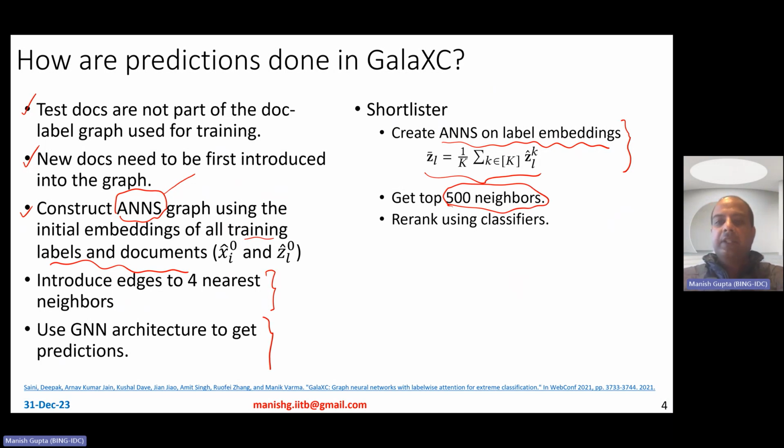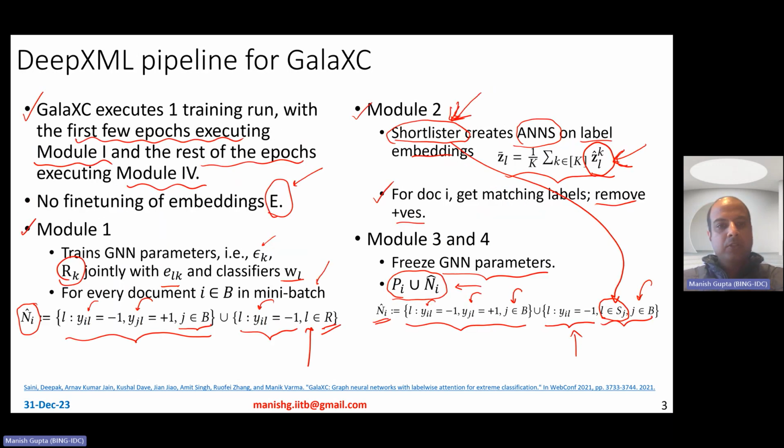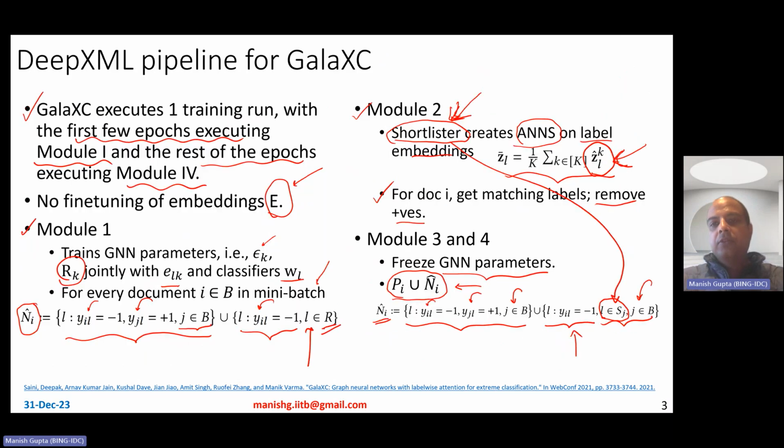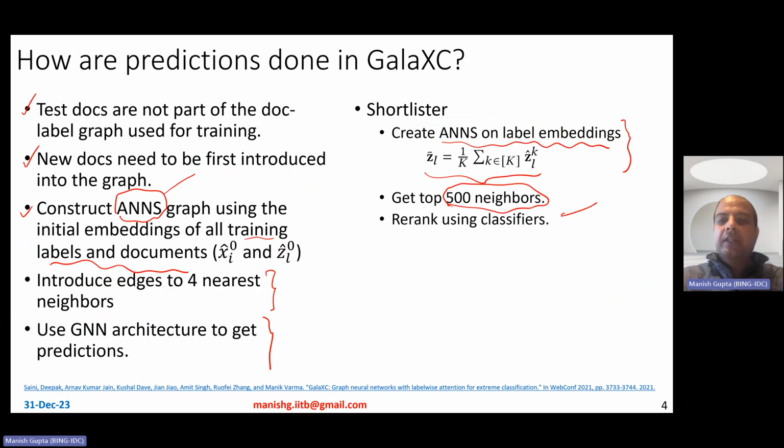And then you re-rank using the classifiers. So once you get these neighbors, of course, you have your classifiers Ws, which have been obtained while training. So you use those Ws to rank the labels and get the final predictions.